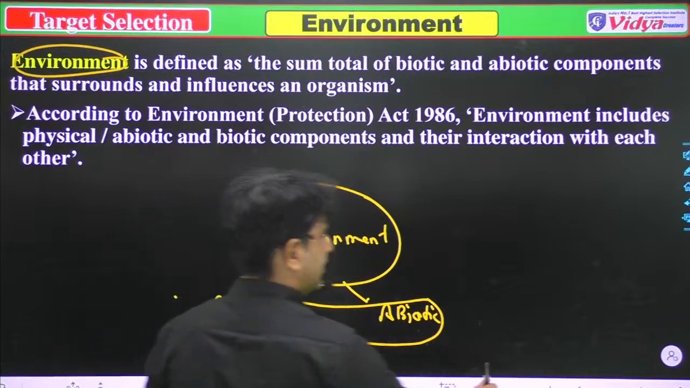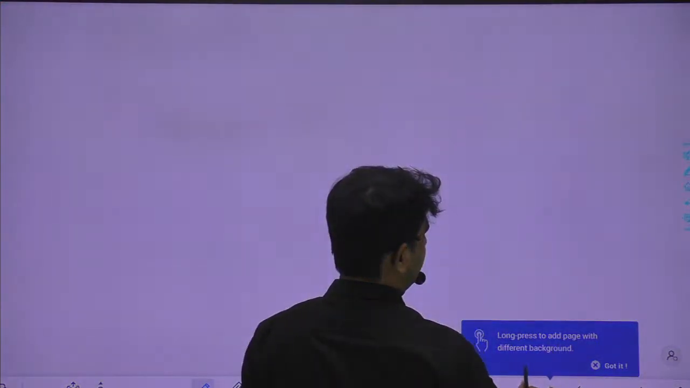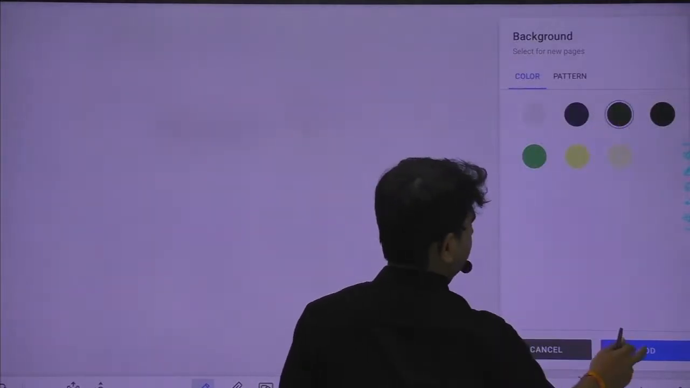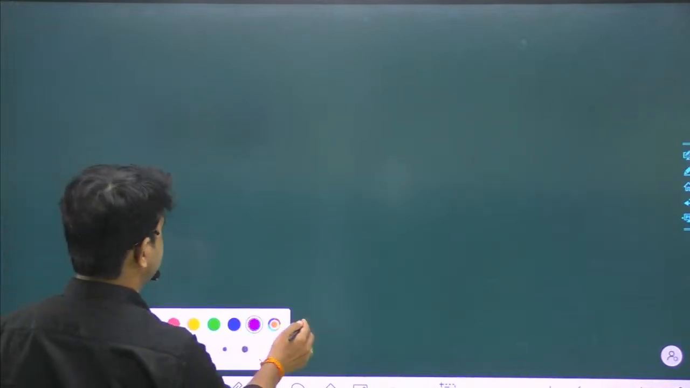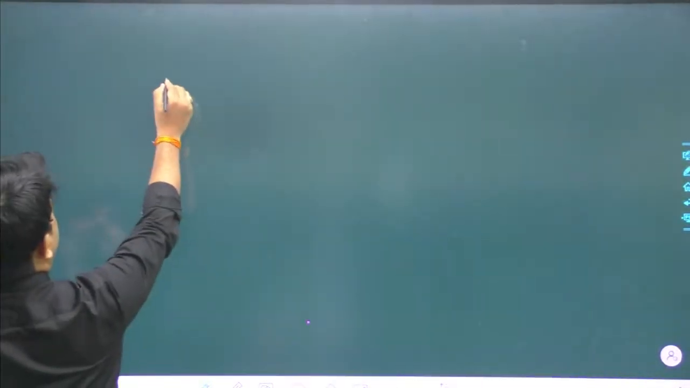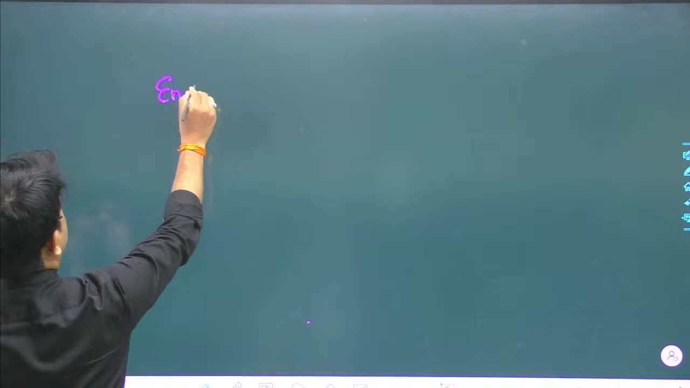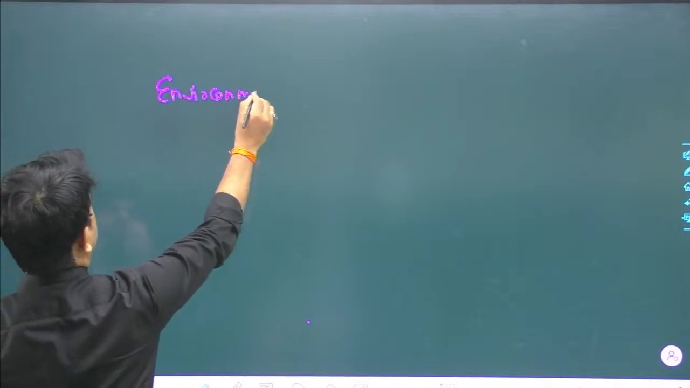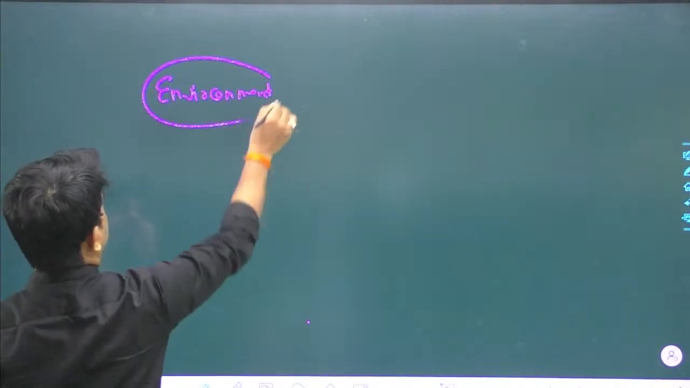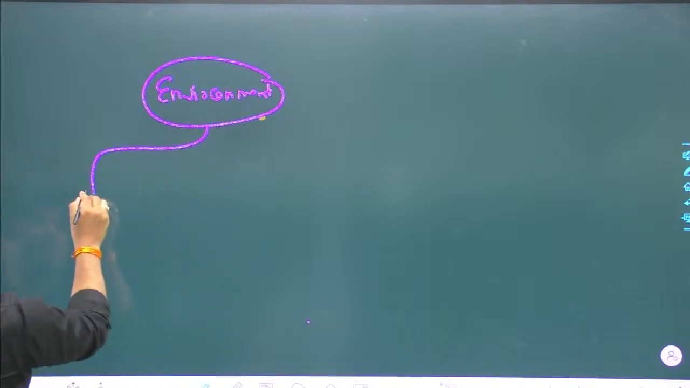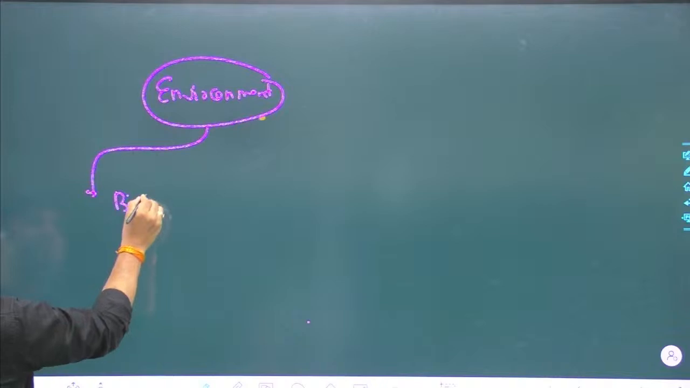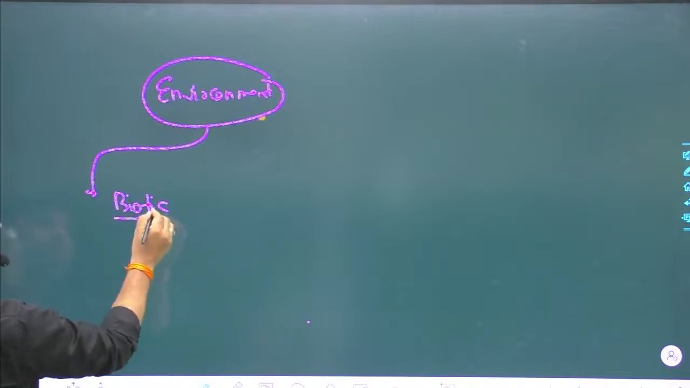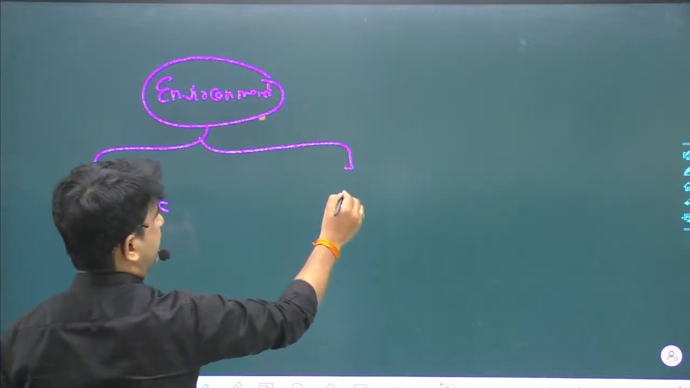Just a minute, I think I should start a new slide where I can teach everything. Okay, now we'll discuss these things. When we talk about the environment, as I told you, it has two main features: the biotic component and the abiotic component.